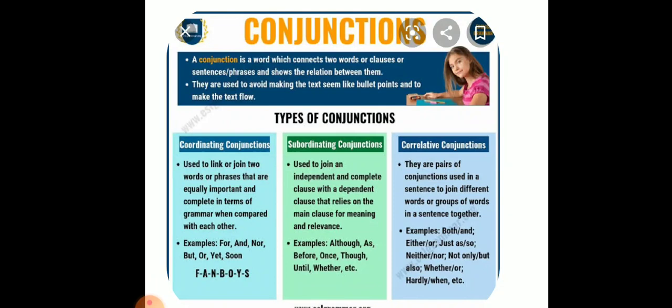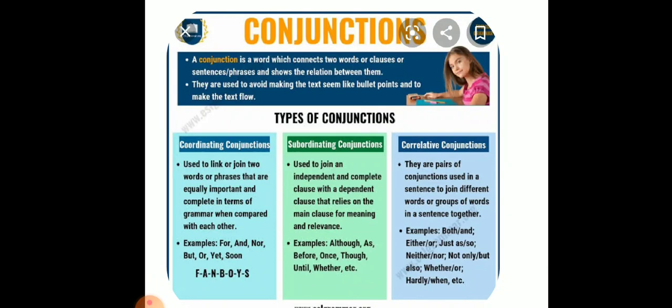Coordinating conjunctions are used to link or join two words or phrases that are equally important and complete in terms of grammar when compared to each other. For example: for, and, nor, but, or, yet, so.